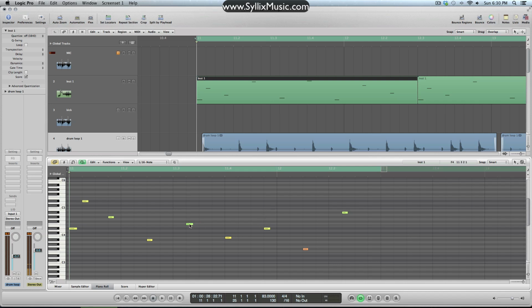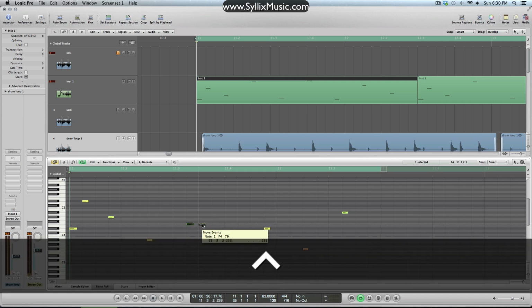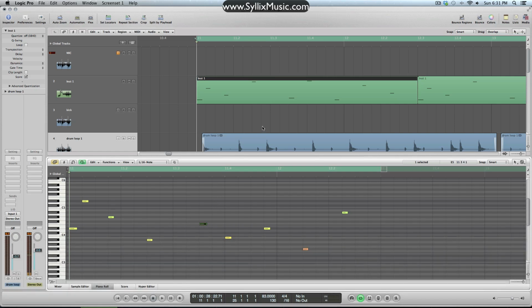Same thing with MIDI notes here. You can move them like this. You can hold down Control. You can see down at the lower end it's 11, 3, 2, 231. And if you hold down Shift, you can move it by 1. So 232, 233, 234, 235. So I use it a lot if I'm doing super fine tune adjustments.